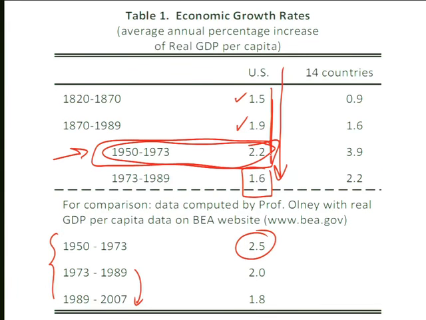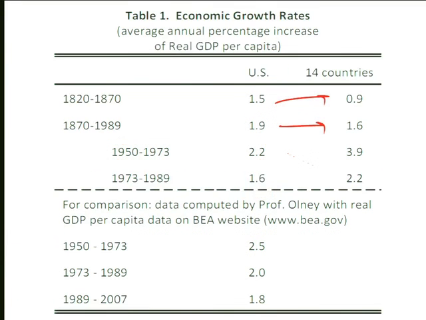Now, the other thing to look at with this table is to look across the rows. In the 19th century, the United States growth was greater than the growth of the 14 other countries that Gould and Ruffin look at in their article. I don't remember what those 14 countries are, but you can look it up when you read the article. And then, in the second half of the 20th century, that turned around, so that the rates of growth of the other 14 countries that they look at was greater.